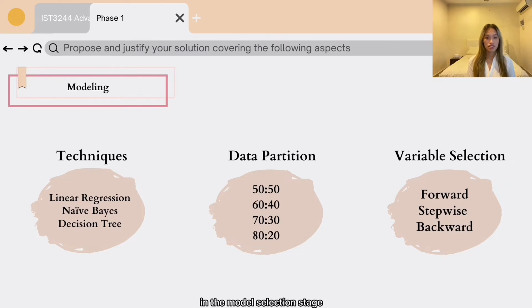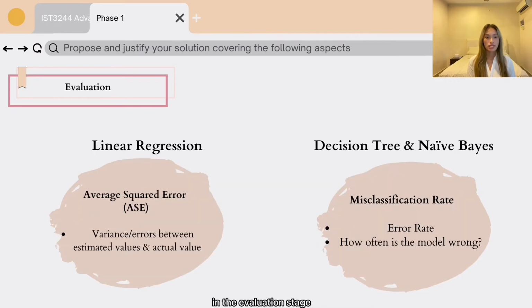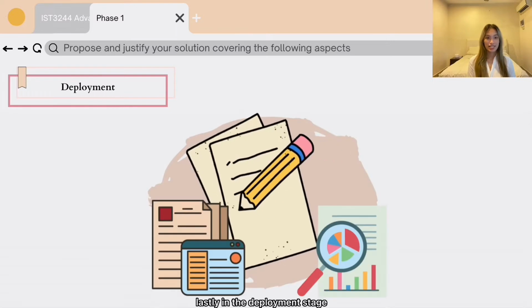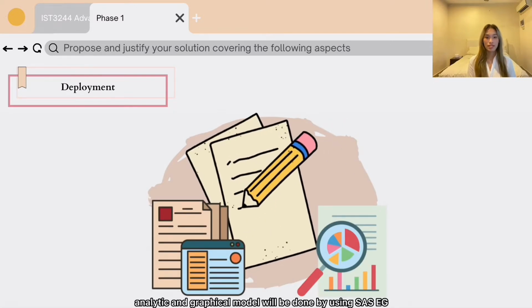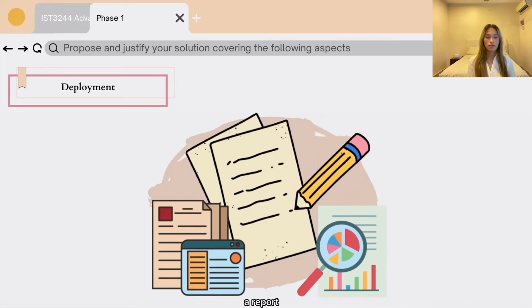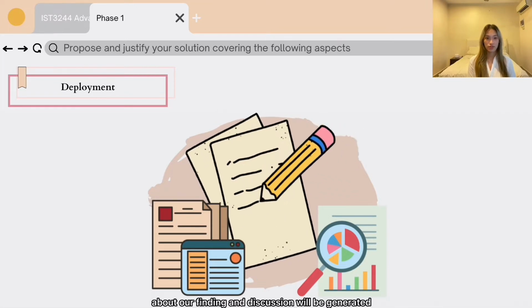In the model selection stage, we will distribute 4 types of data partition of 50 to 50, 60 to 40, 70 to 30, and 80 to 20 respectively. Forward, stepwise, and backward variable selection methods are tried on each regression. In the evaluation stage, the best model with lower average square error and misclassification rate will be chosen to be the final predictive model. Lastly, in the deployment stage, descriptive analytics and graphical models will be done by using SAS-EG. A report about our findings and discussion will be generated.